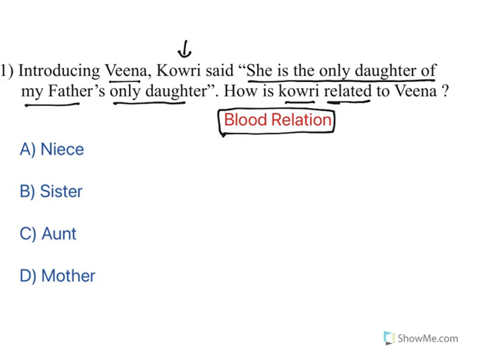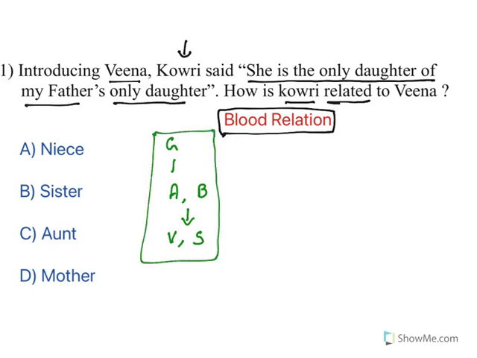To answer such kind of questions, you need to write down in a simple way. Let me explain a simple case. Let's say a wife and husband are there. Let me give you a simple example. Let's say A is husband and B is wife. They have children called Venkat and Sandhya. And A's father is Gangadhar. Now, see, this thing you need to put in a systematic way. Let me tell you how you can put it.